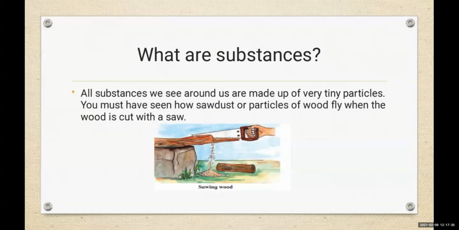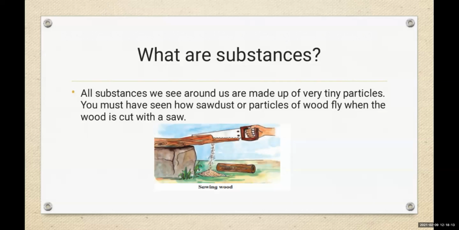The small particles of various substances that we can see are themselves made up of many tinier particles. These tiny particles are so small that they are not visible to our naked eyes. Lakhs of particles of a substance must come together to form a particle that can be visible to us. Do you know, children, if we collect these small particles, we get the substance.